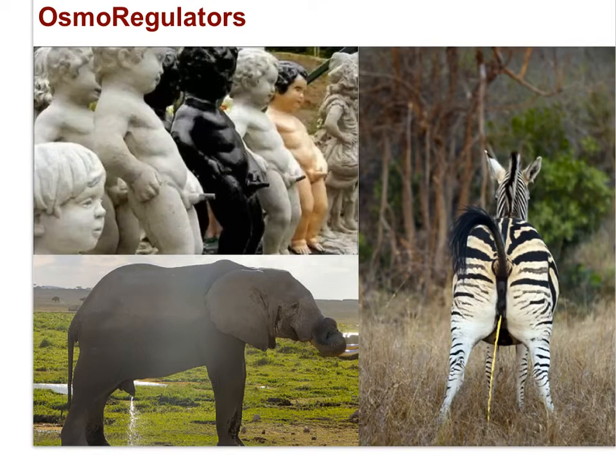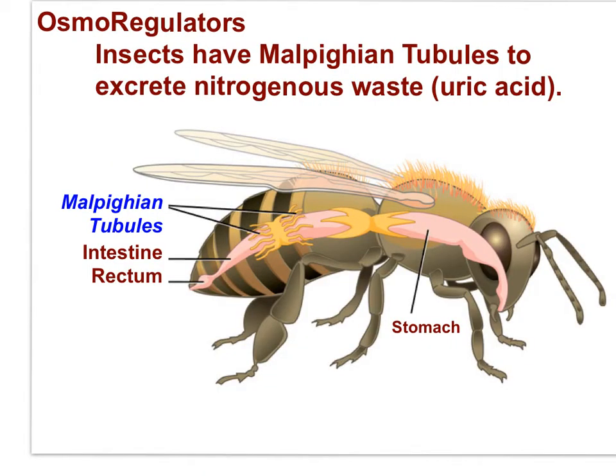Remember that mammals are osmoregulators, and the kidney serves the huge role of regulating water balance. I will cover this in high detail in the next 2 movies. Now, insects are osmoregulators, using Malpighian tubules to excrete nitrogenous wastes, uric acid, for osmoregulation. The excretion of uric acid rather than urea is already an adaptation for osmoregulation.